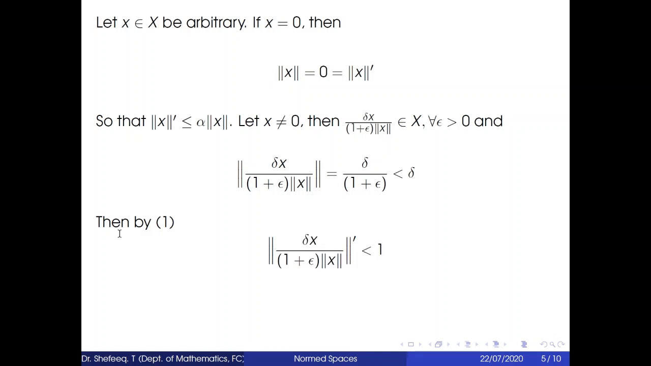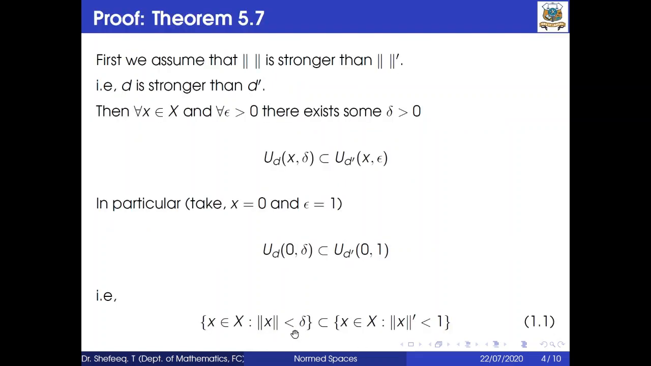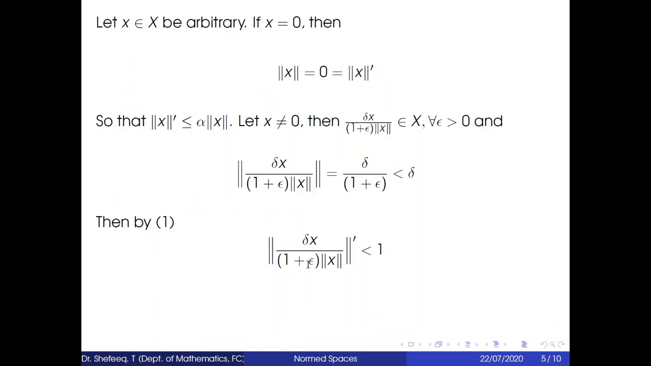And then by equation number 1 we have the norm dash. What is equation number 1? This one, that is, this set is contained in this set. So ‖·‖' of δx divided by (1+ε)‖x‖ is less than 1. That is, δ‖x‖' is less than (1+ε)‖x‖.